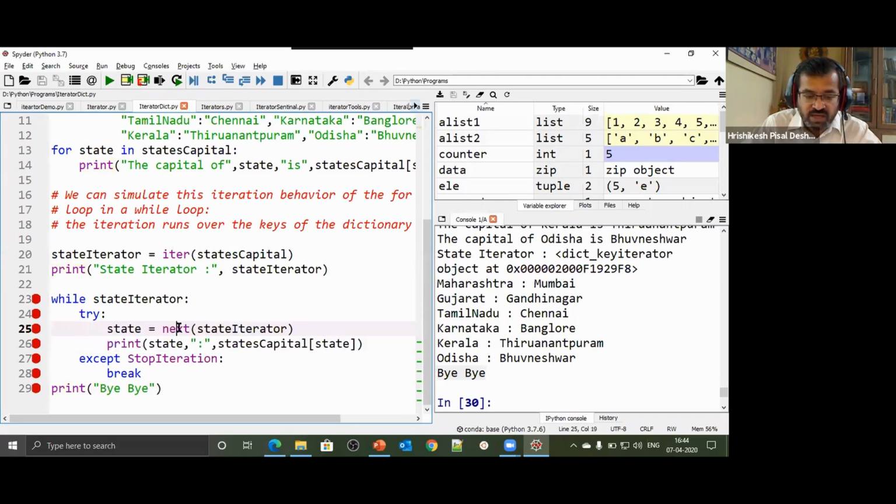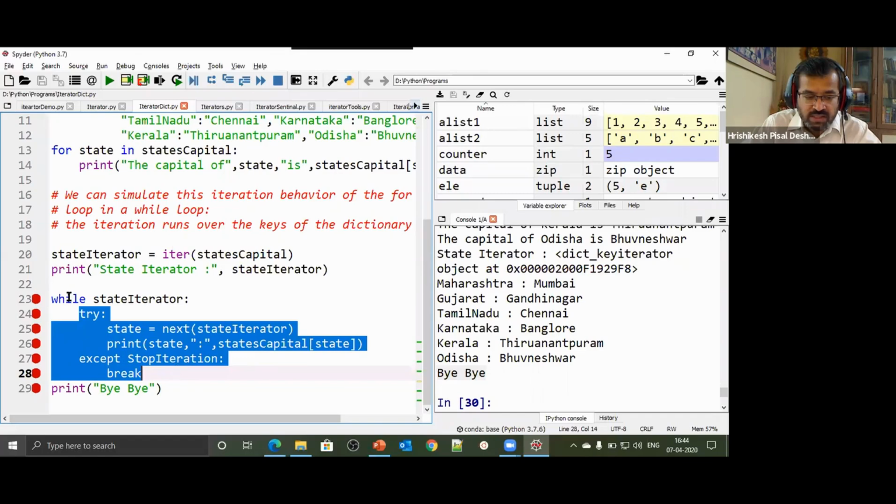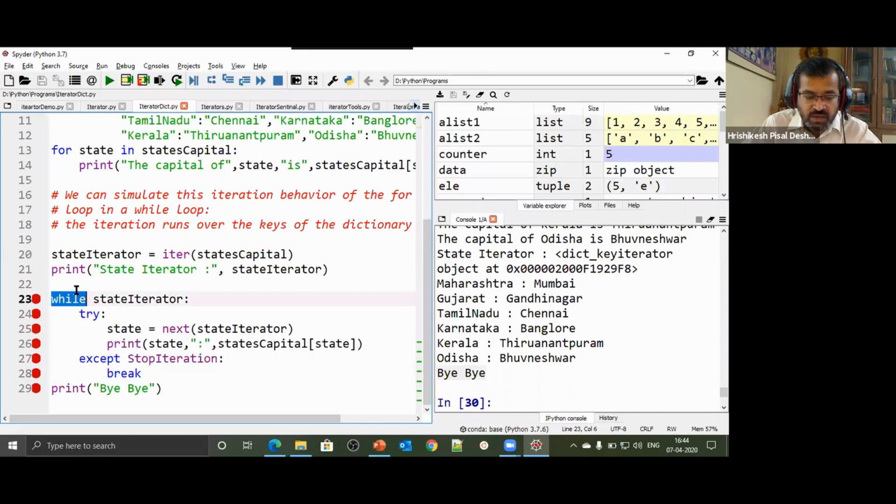So when we try to go beyond Odisha, which was the last state, it raises an exception called stop iteration. I say break. This entire try except block is in a while loop. So when I say break, it will take you out of this loop, and we come here and we say bye bye. I could have also added this by saying else, but then else will never get executed if I say break, because else gets executed only when this particular condition is false.